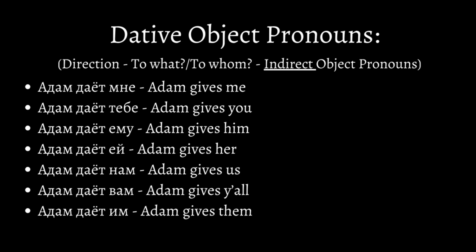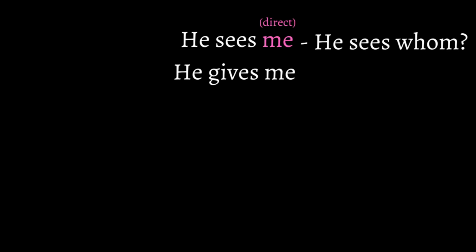Now, because Russian doesn't necessarily have directness or indirectness of object pronouns, you don't need the other case to rely on the first one. Here's what I mean. In English, we can say, he sees me and he gives me. Me in the first phrase is direct, because by asking whom, we have an answer. He sees whom? He sees me.